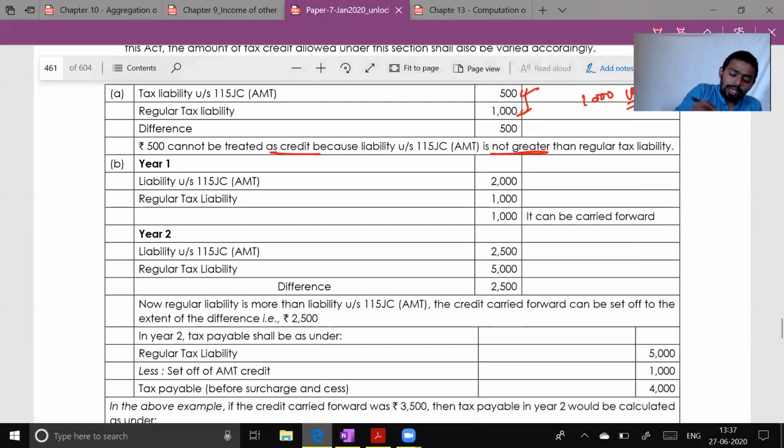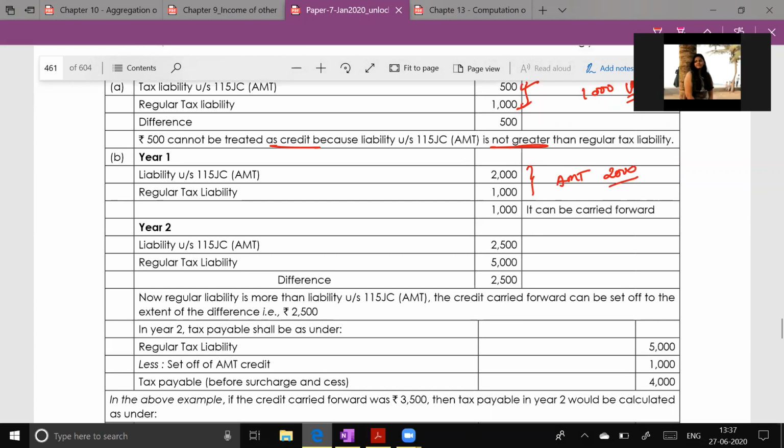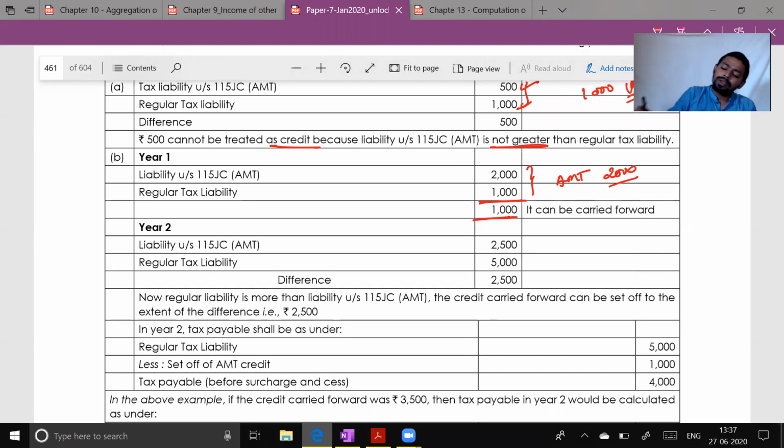Second, year one tax liability is 2,000 under AMT, and regular tax is 1,000. Which one is payable? 2,000. How much extra have we paid? Extra we have paid 1,000. This can be carried forward.